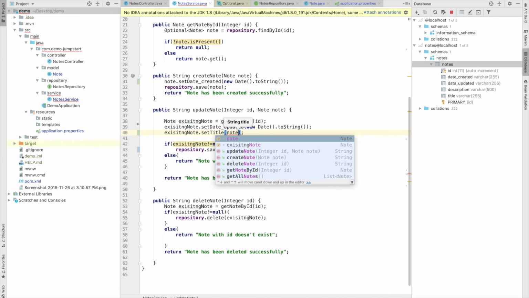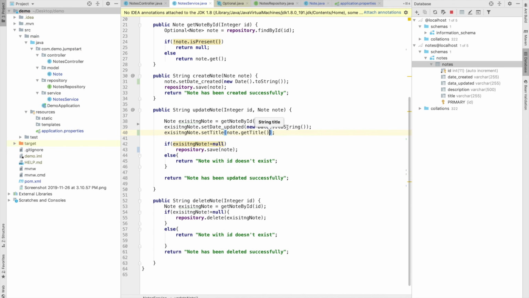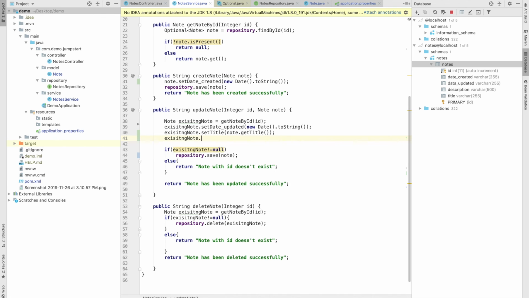We need to fetch this from node getTitle like this, and for the description we will do the same, node getDescription. And here the repository save method will take the existing node.